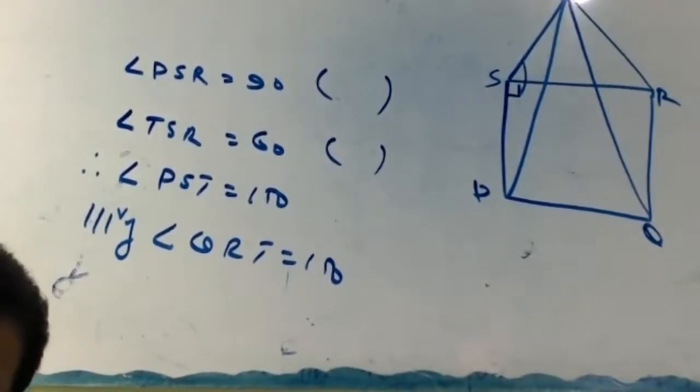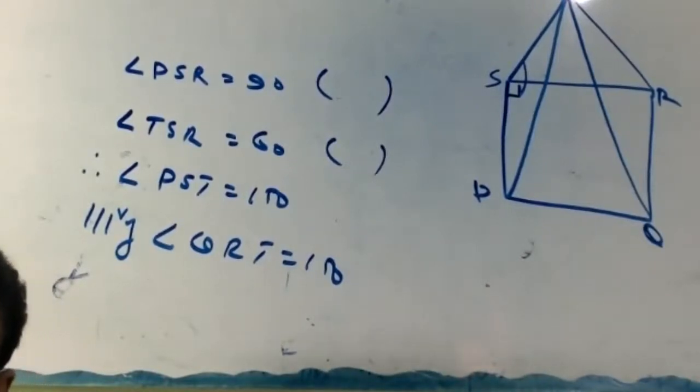Okay, look at here now. Listen, right now. Angle PSR, right? Angle PSR equal to 90 degree, each angle of a square.